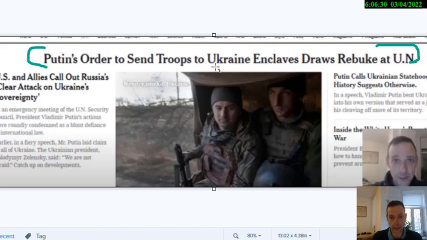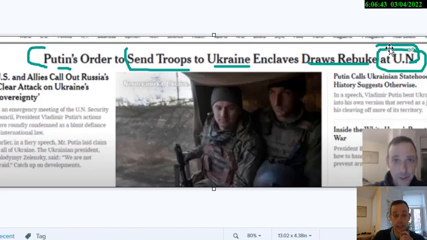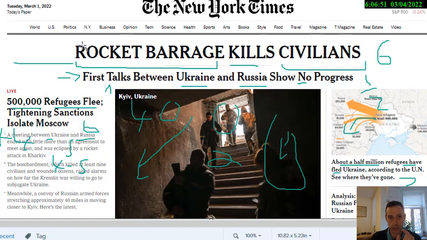It's got adjectives here, in the Ukraine and Putin. It's got send troops, draws rebuke, so it's got two verb-noun collocations, and then it's also got a location with a very sophisticated idea of the UN. And as I pointed out in that video, it requires the intelligent mind to process. Here we can see that it's really gone into that non-intelligent mind, but there is another really big difference which you may not notice at first.